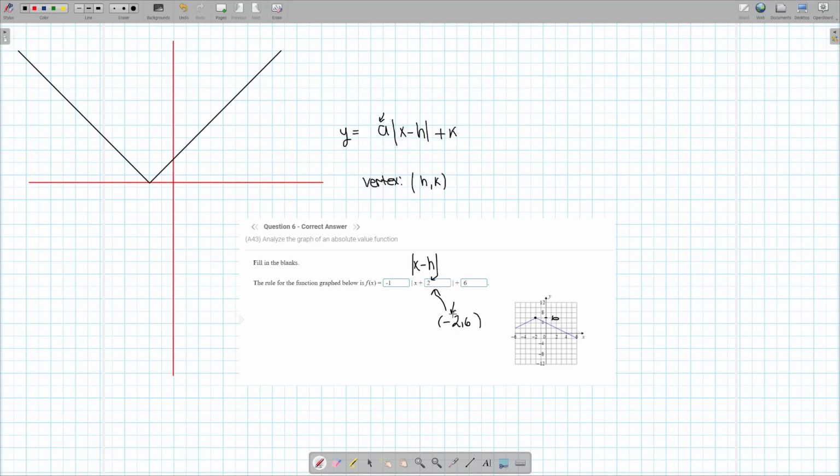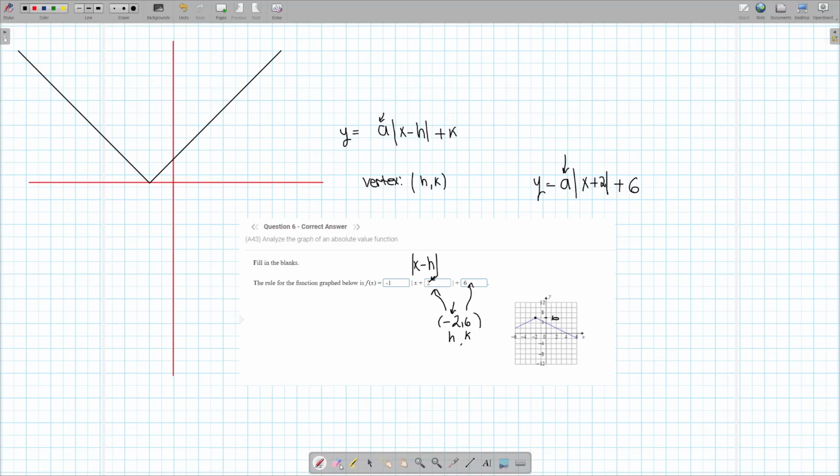Since it's minus 2, we put positive 2. Then h comma k, you just put in the 6. So right now we know that it's a absolute value of x plus 2 plus 6. This is what our equation is. But we're still missing this a, right?